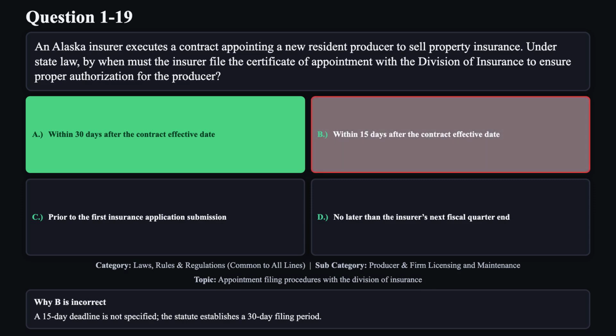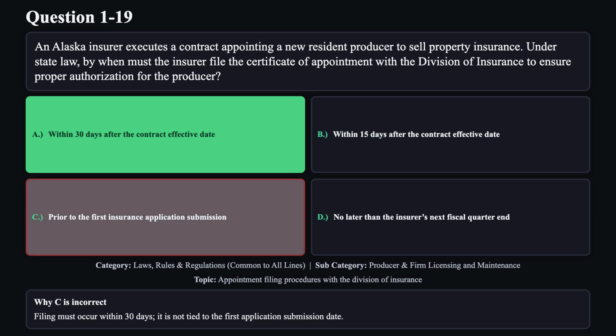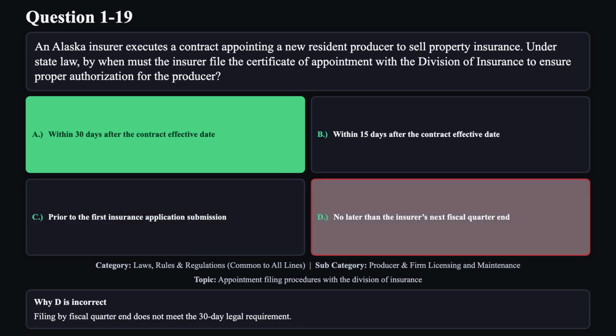Reason B is not correct. A 15-day deadline is not specified. The statute establishes a 30-day filing period. Reason C is not correct. Filing must occur within 30 days. It is not tied to the first application submission date. Reason D is not correct. Filing by fiscal quarter end does not meet the 30-day legal requirement.